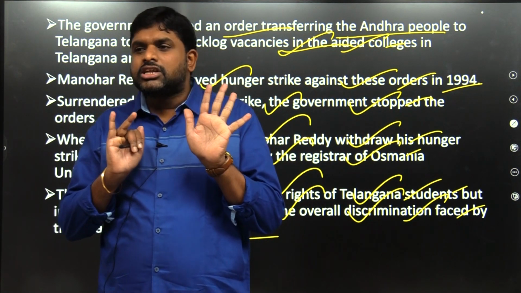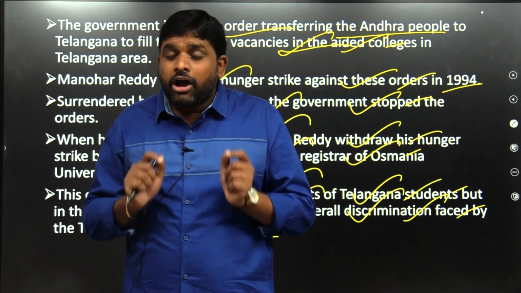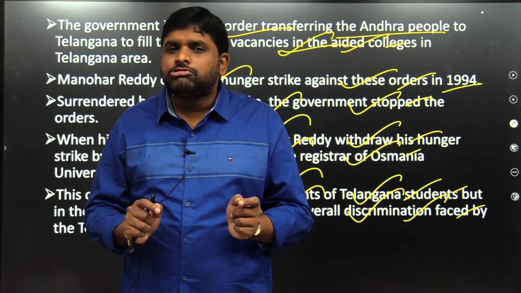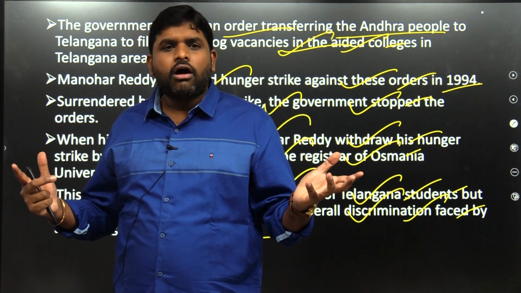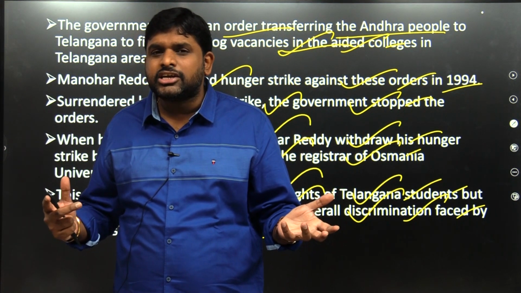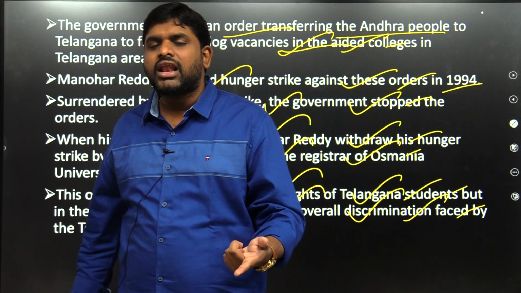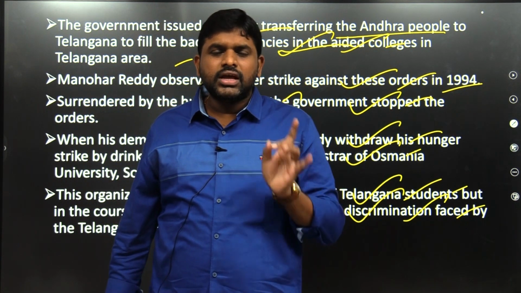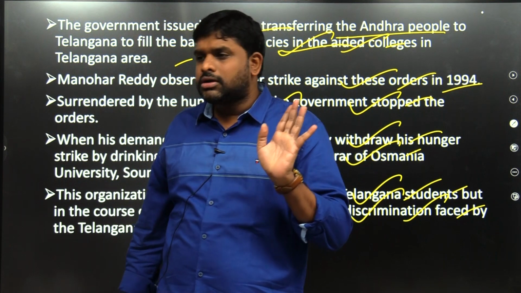So the organization which formed for the Osmania University students became a larger organization which discussed the larger Telangana issues. Hence the emergence of Telangana issues happened because of TLSO, Telangana Liberation Students Organization.